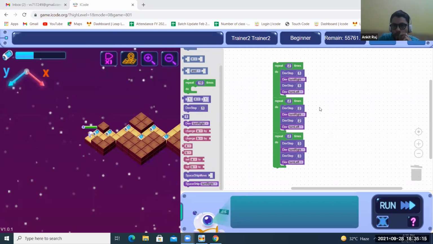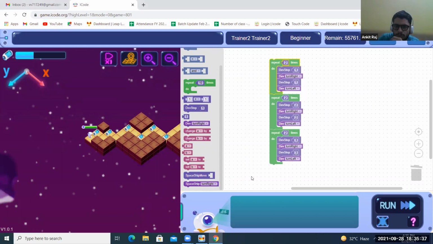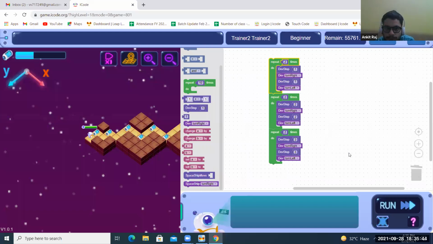So now you see how much big the code was and how repeat loop just made it small, because you can see all these are repeating. Okay, 2 times. Sometimes you will see in some code it is repeating 3 times. Just take a repeat instead of that. You use less number of blocks, then that's fine. That means you know the logic. Those who have done like this, very good.